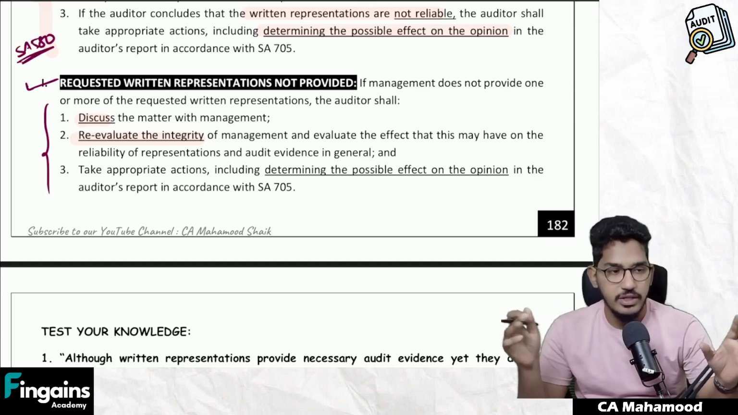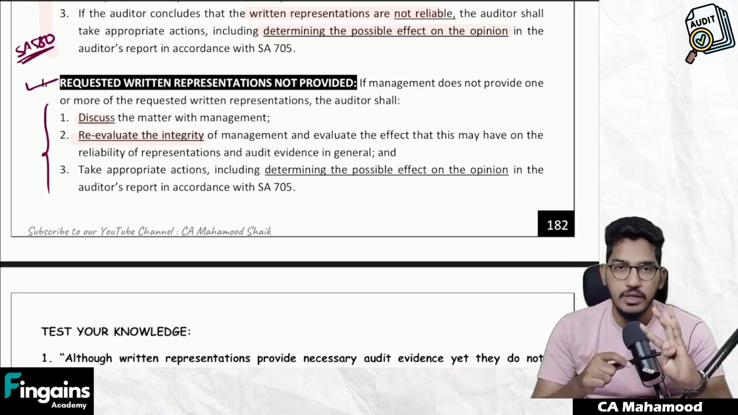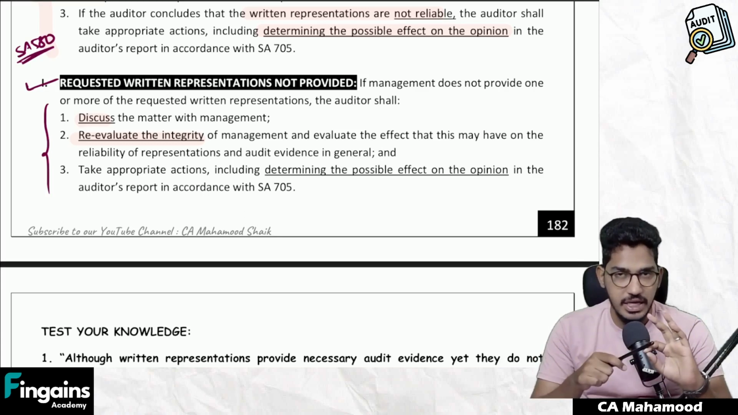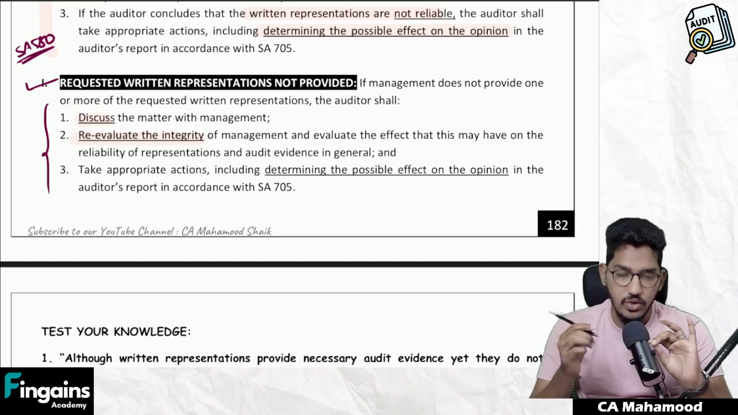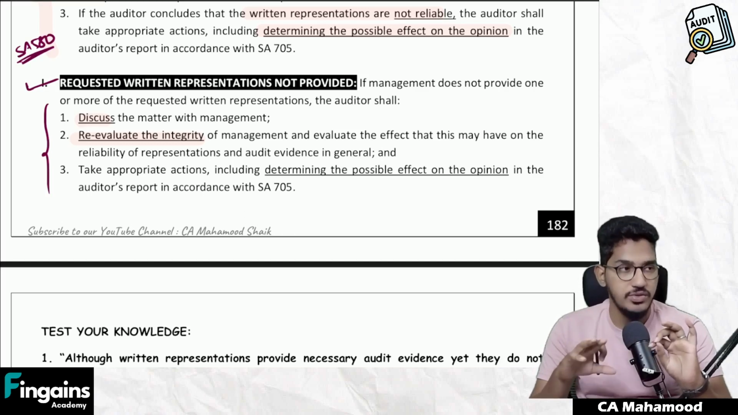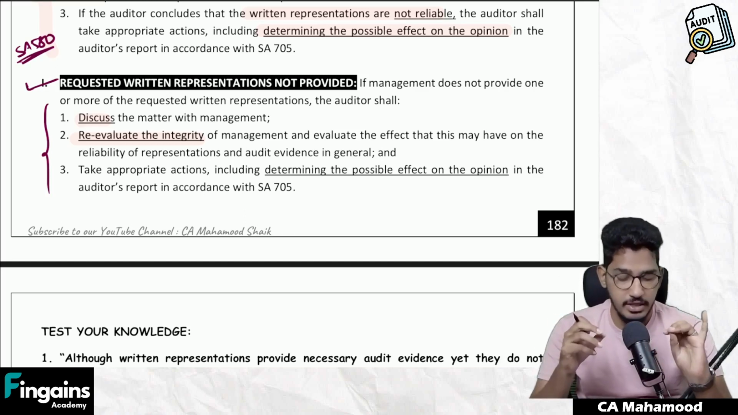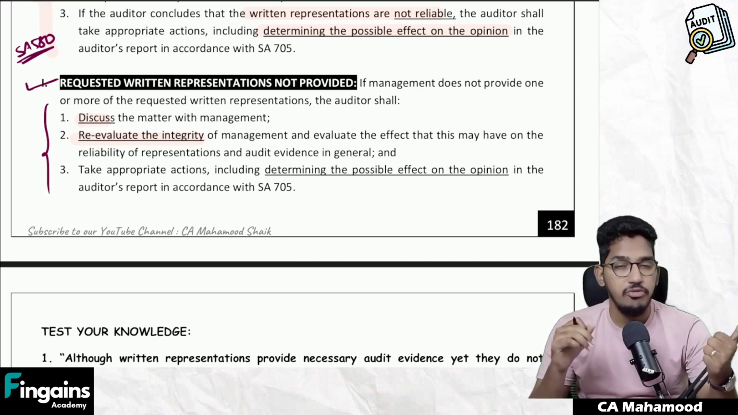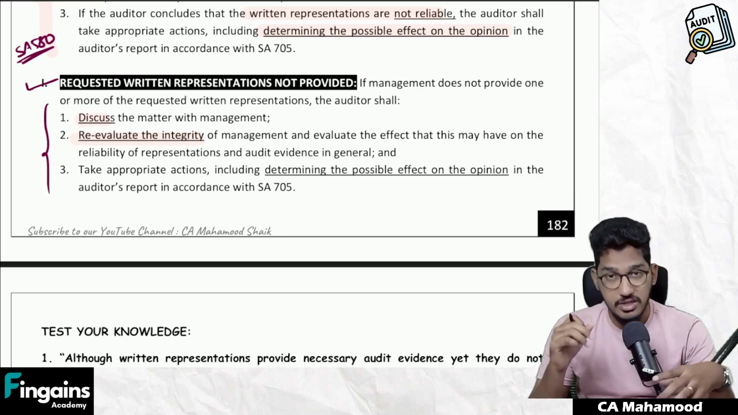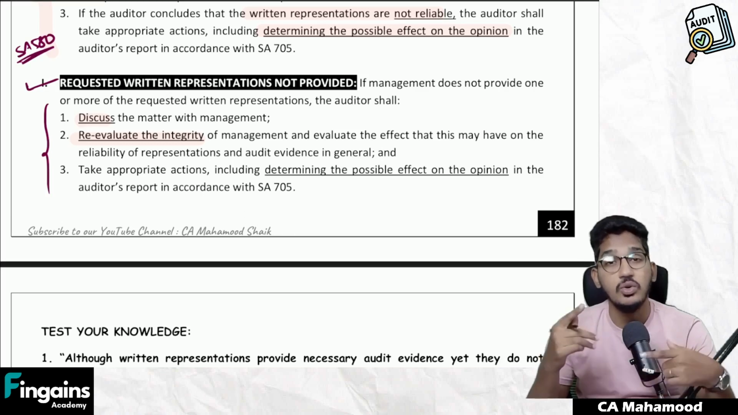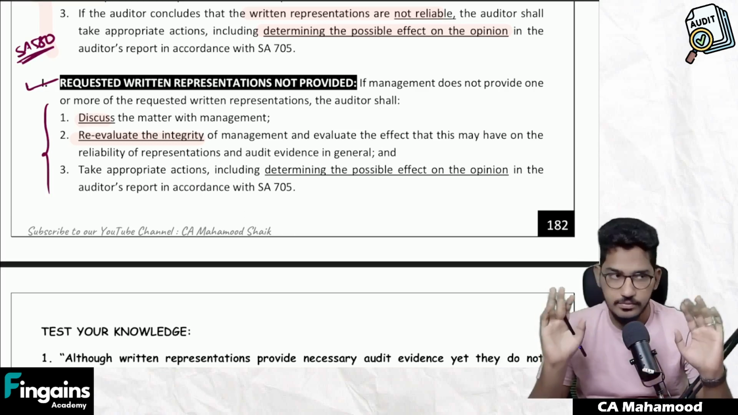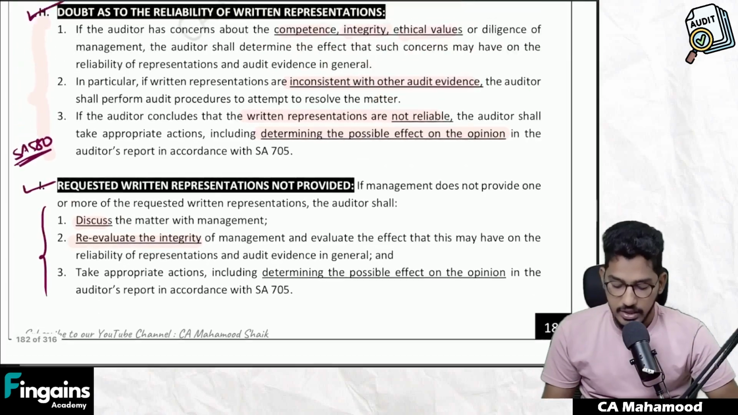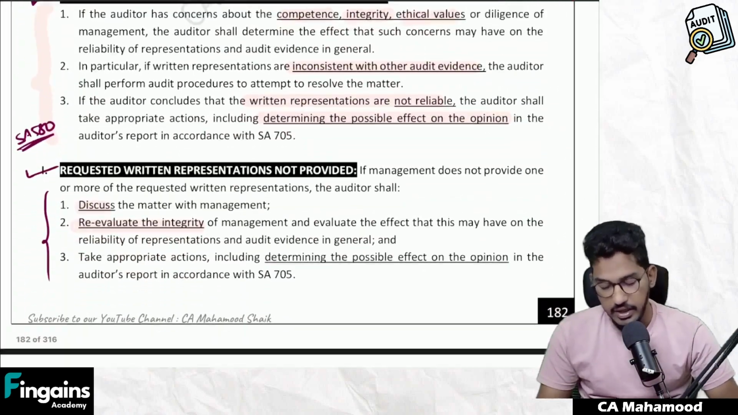So what have we understood in the standard, guys? We understood the meaning of written representation, how written representation can be used as audit evidence, from whom you are going to request written representation, and also regarding which matters, what are the objectives of the auditor, regarding which matters you need to obtain written representation, what should be the date and period covered by the written representation, what should be the form of written representation, what if there is a doubt regarding the reliability of written representation, and what if the written representations are not provided. Understood? So this is all regarding SA 580.